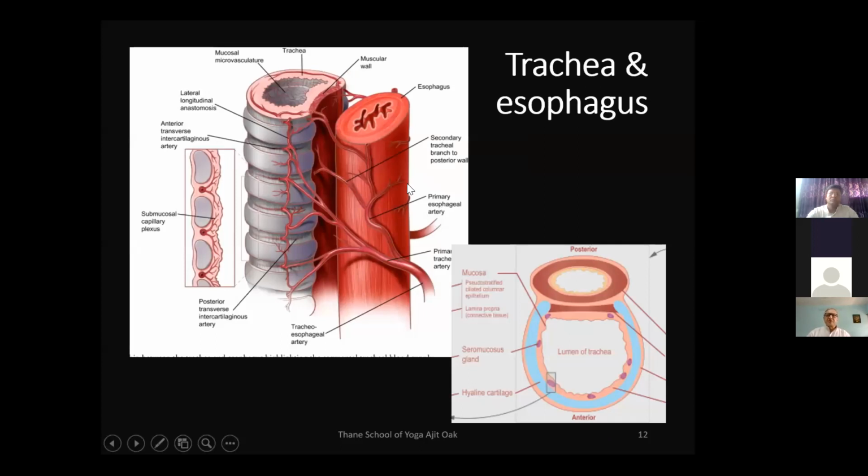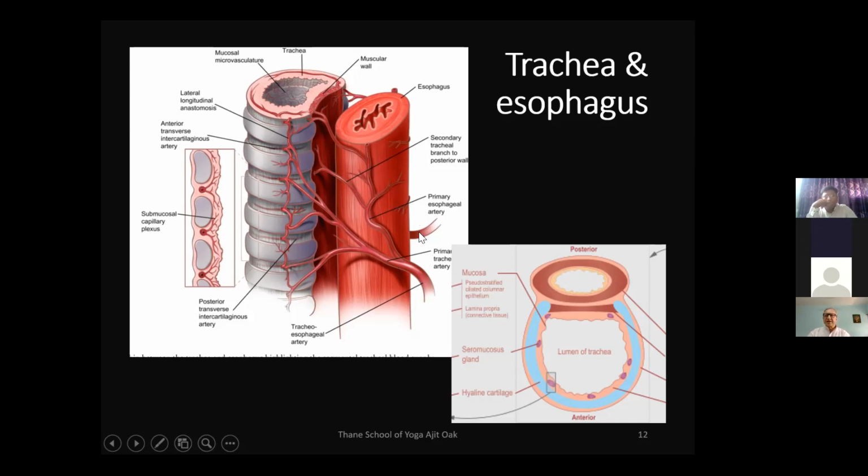This diagram we must remember, as yoga people who are doing kriyas. As you can see here very clearly, this is the C-shaped cartilage of the trachea. This is the esophagus behind, and in between there is a septum which is made up of muscles, not cartilage. So between the esophagus and trachea, there is a thin separation which is not made up of any kind of cartilage or bone. It is just a muscular structure dividing the trachea and the esophagus. The front part of the trachea is cartilage. Why is there cartilage here and why is there no cartilage in the esophagus? We need to know the logic behind that.